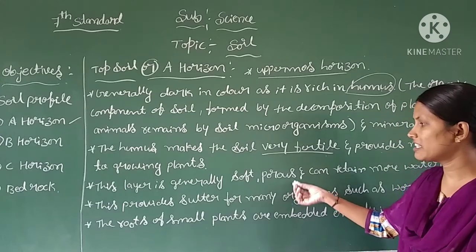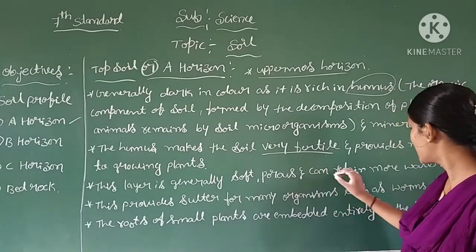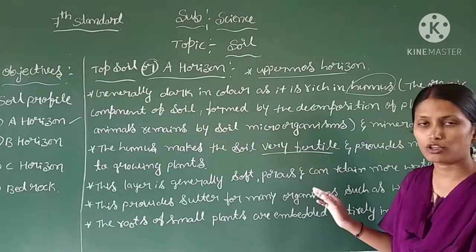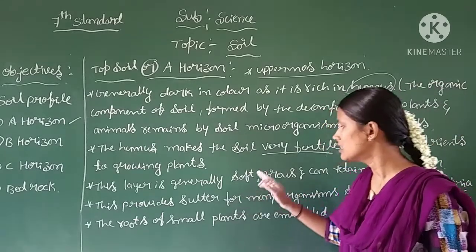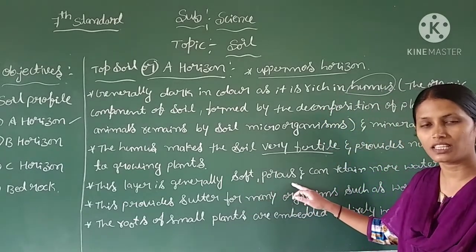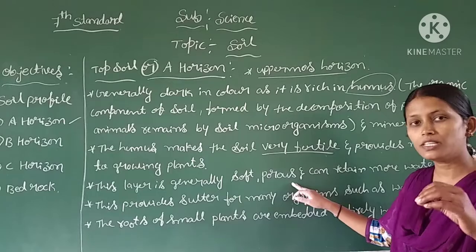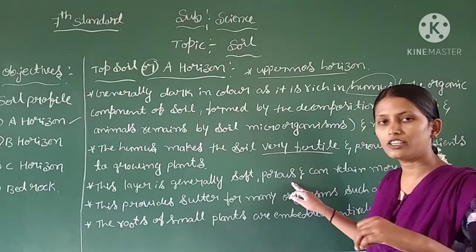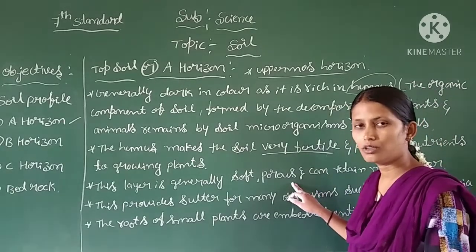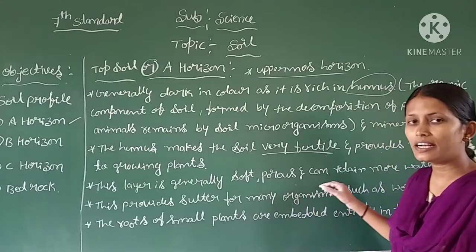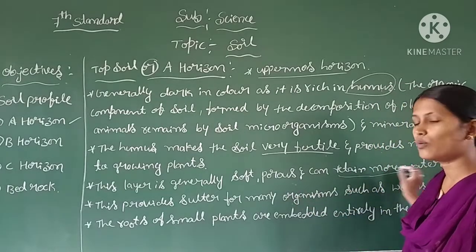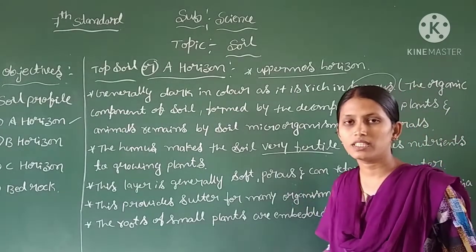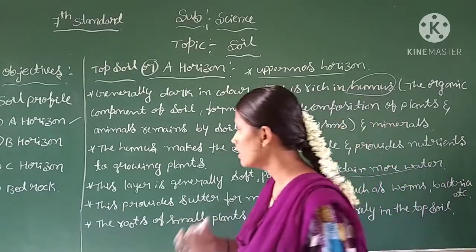Next, this layer is generally soft, porous and retains more water. Porous means it has holes, so when you pour water on the topsoil, it moves through easily, and it can retain a large amount of water.